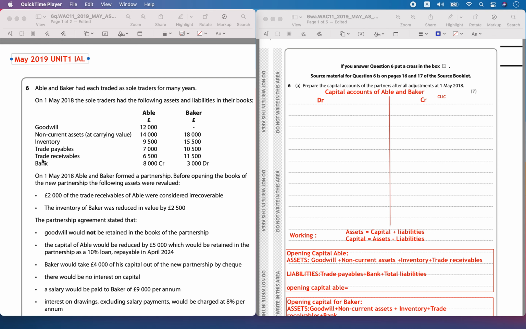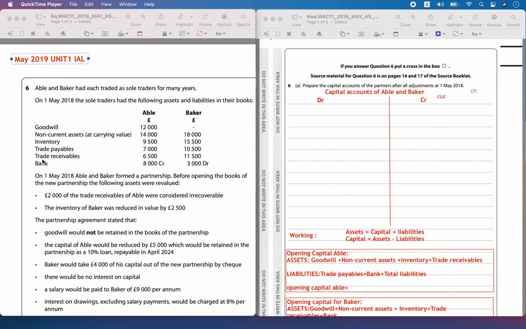Goodwill is going to be an asset. It comes under the category of intangible asset. Then non-current asset will come under the category of asset. It is a tangible asset and it has got monetary values. Here they have also included monetary value for the goodwill. It is an asset. Then inventory is an asset. Trade receivable is an asset.